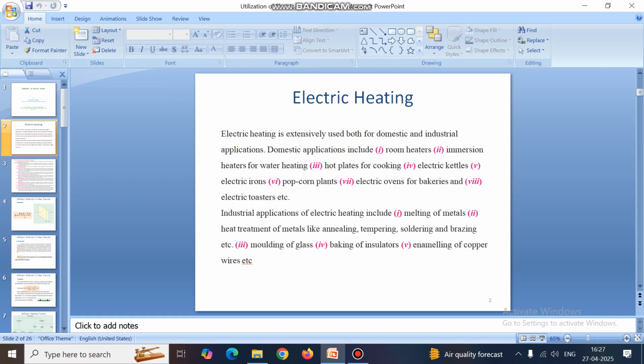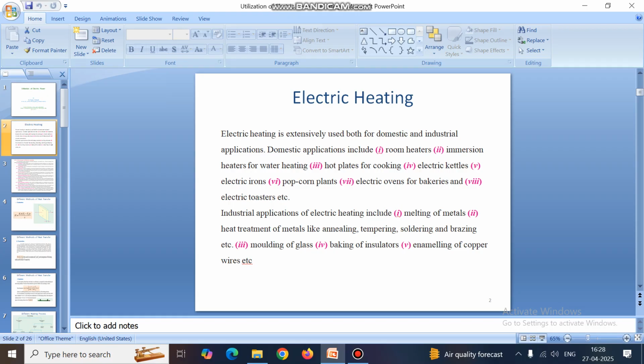Domestic applications include: number 1, room heater; number 2, immersion heater for water heating; number 3, hot plate for cooking; number 4, electric kettles; number 5, electric irons; number 6, popcorn plate; number 7, electric oven for bakeries; and number 8, electric toaster.